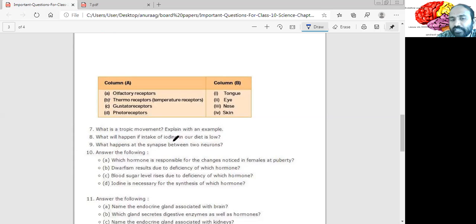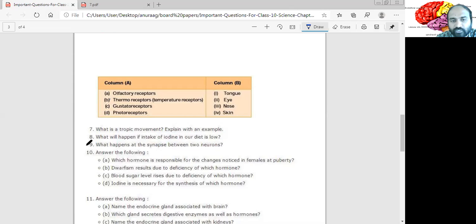What will happen if intake of iodine in our diet is low? Pause the video again, answer the question yourself. Okay, answer is, see, if you're not taking enough iodine in your diet, what happens actually? The hormone thyroxine is not getting prepared, because thyroxine needs the iodine. If iodine is not there, thyroxine will not be prepared by the thyroid gland. So what happens? A condition called goiter can occur. Okay.